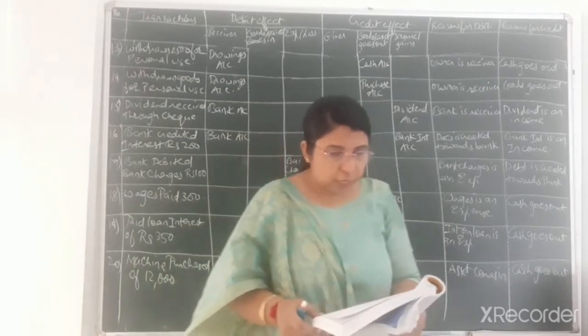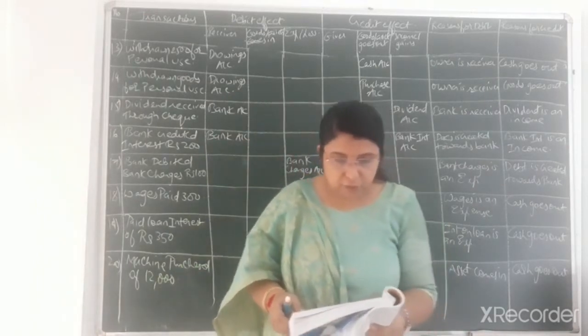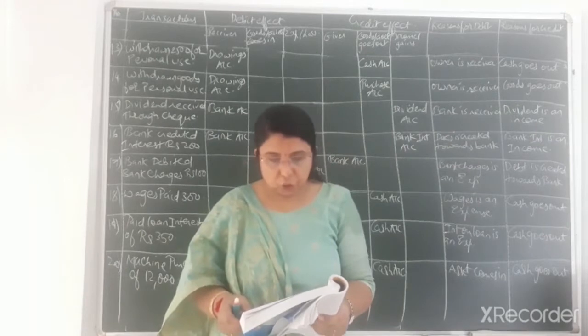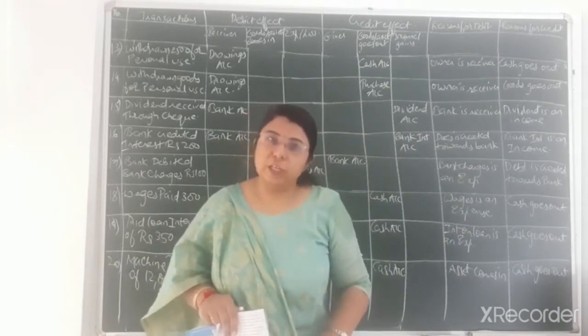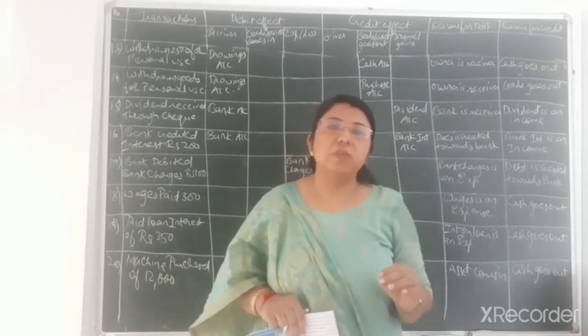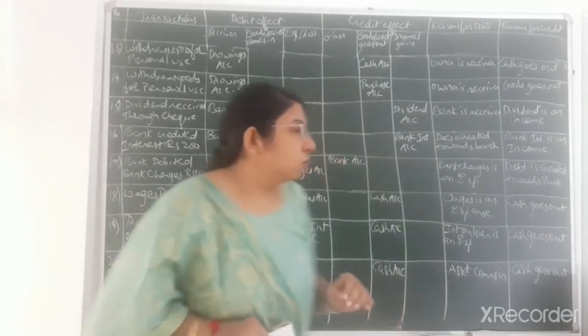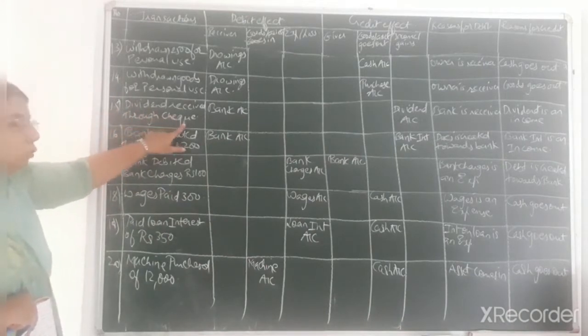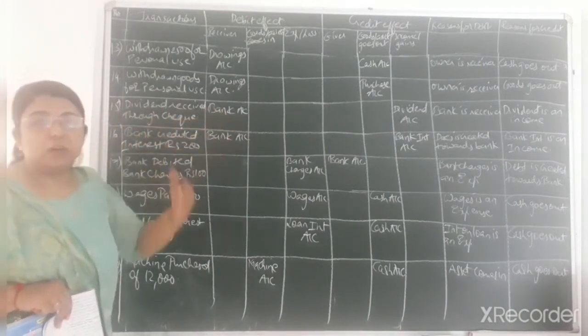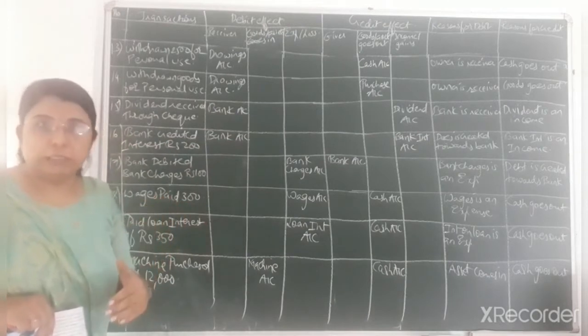Then afterwards, 15th transaction, dividend received rupees 2000 through check deposited with the bank. Now dividend is one kind of income for the business, and that income is received in the form of check. So here you can see I have written transaction number 15, that is dividend received through check. So bank is the receiver because that much amount of bank balance will be increased in our account.